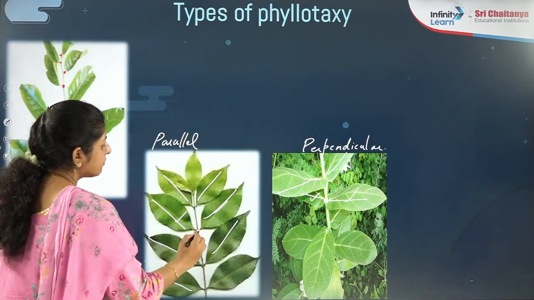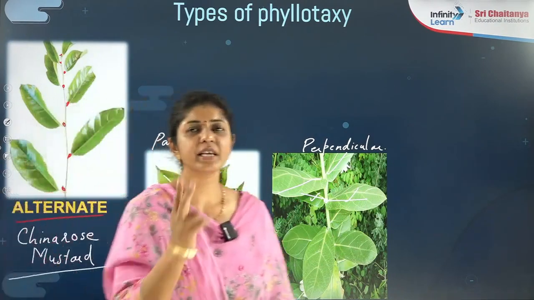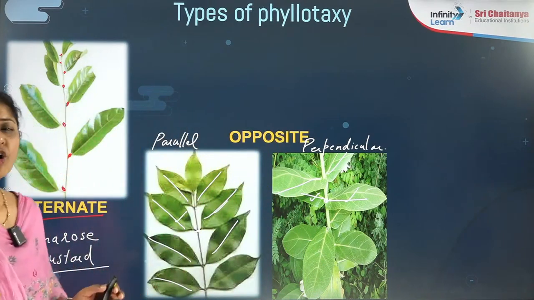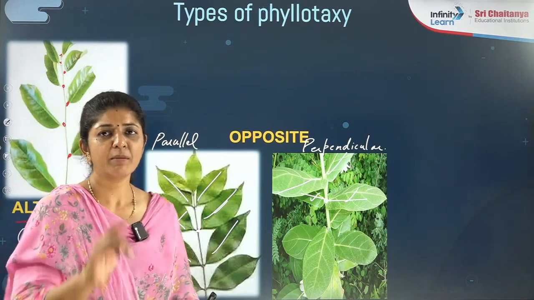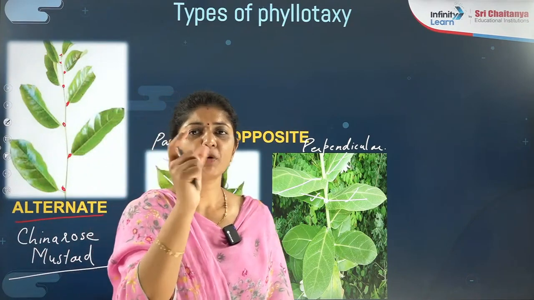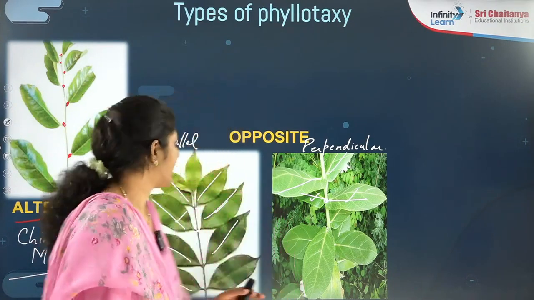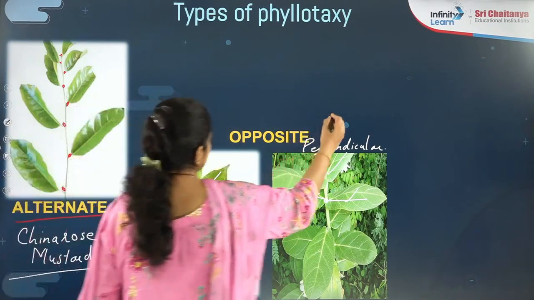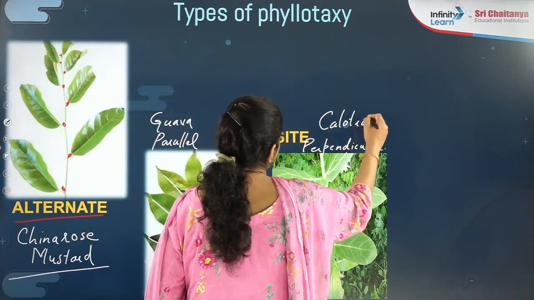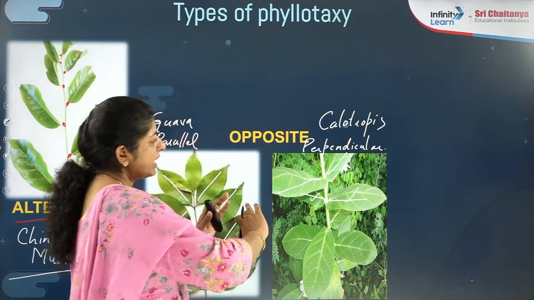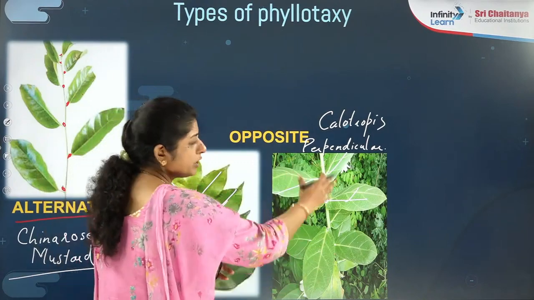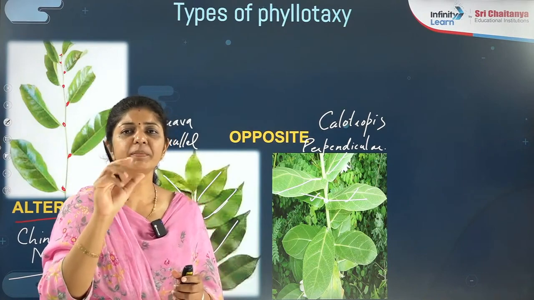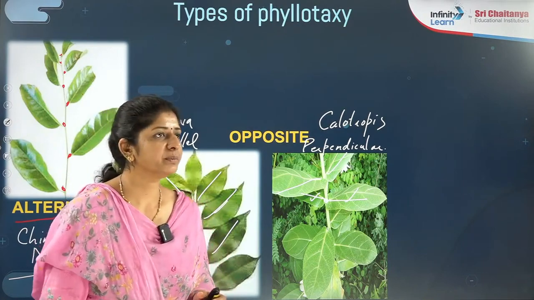But in both cases, how many leaves does one node have? It has 2 leaves. That's why you call it which type of phyllotaxy? Opposite type of phyllotaxy, because at one node, 2 leaves are opposite to each other. This is in case of guava, and this is in case of the calotropis. You will find this plant very commonly in fields or abandoned land. You will observe there at one node 2 leaves perpendicular to each other.